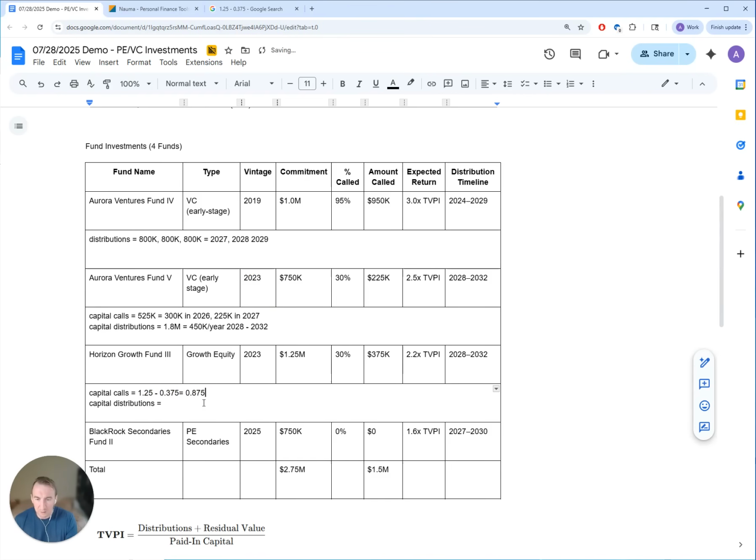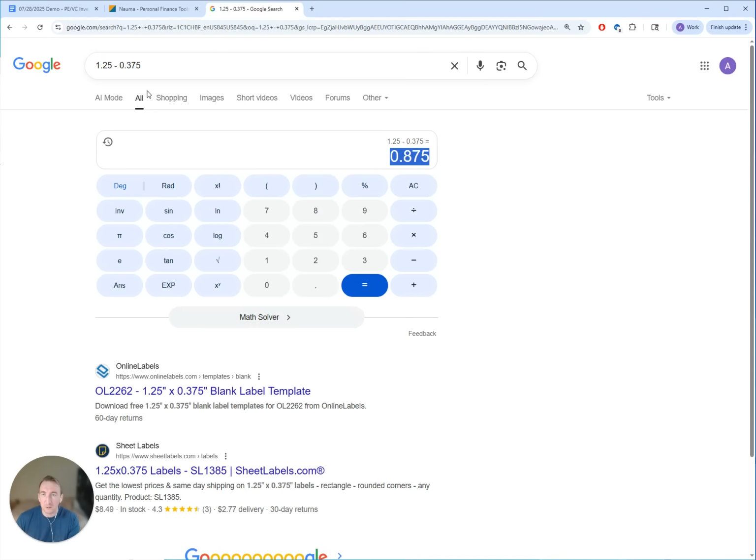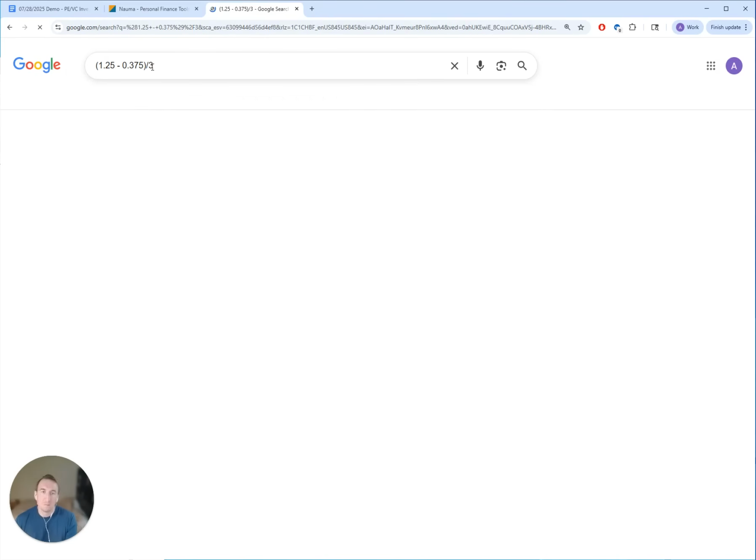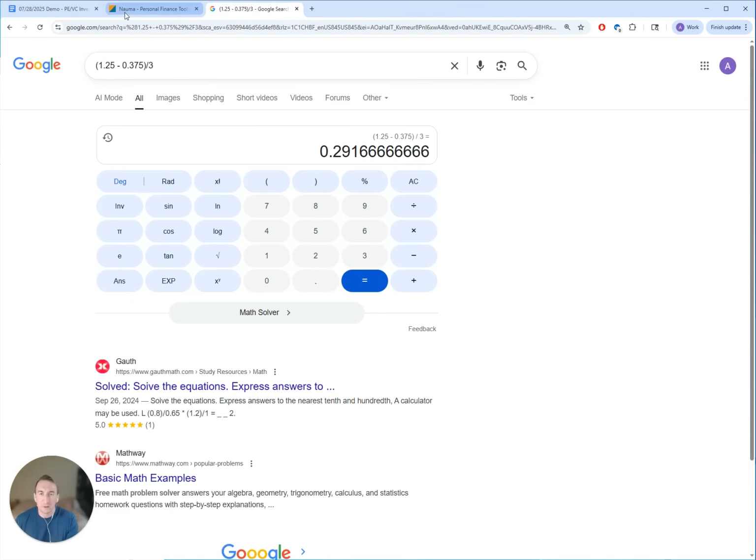So we get $875,000 total. So we will distribute them. Let's say that we distribute them evenly over the next 3 years. That's going to be $291,000 annually.